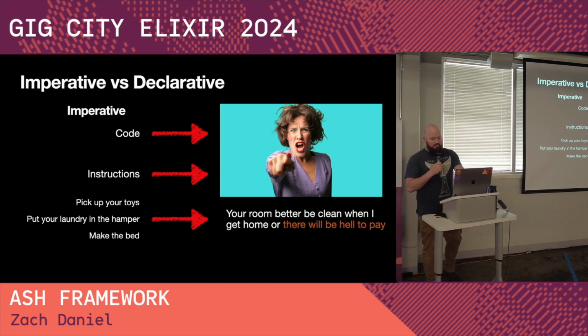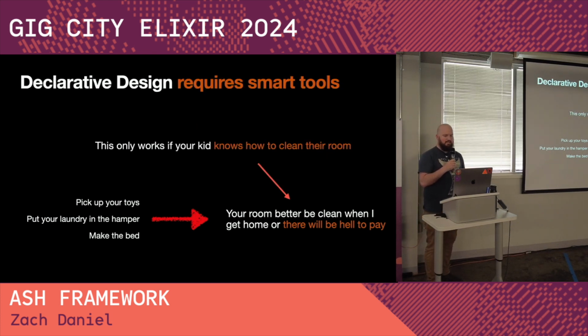Now, an important distinction here is that this only works if your kid knows how to clean their room. If you never taught them that, you can't just say, clean your room. It doesn't work that way, right? So declarative design requires smart tools, and that's a very important other side of the coin. You can't just say, write your code declaratively, because you're missing the other half of that: build a smart tool that you can interact with declaratively.